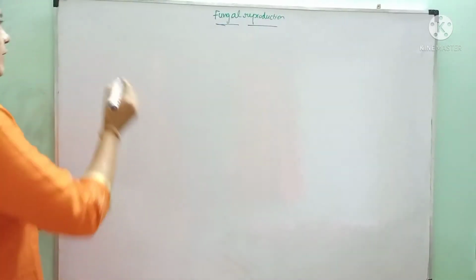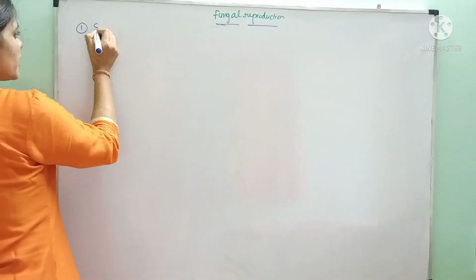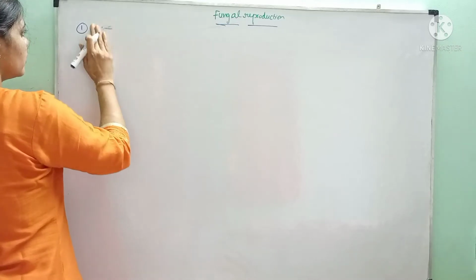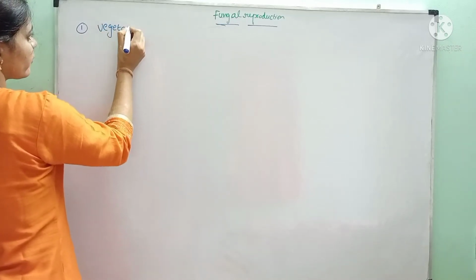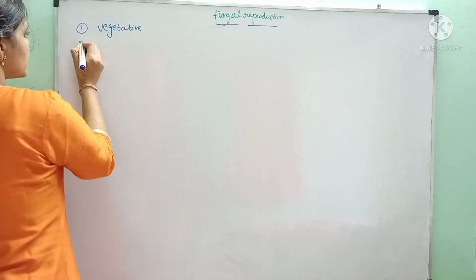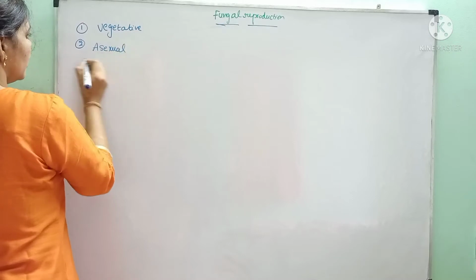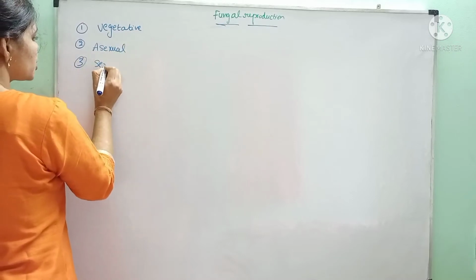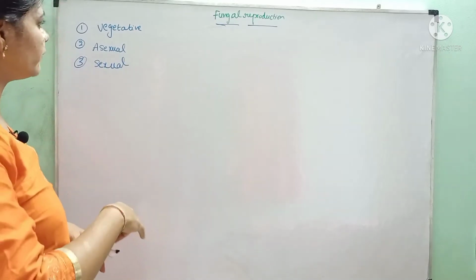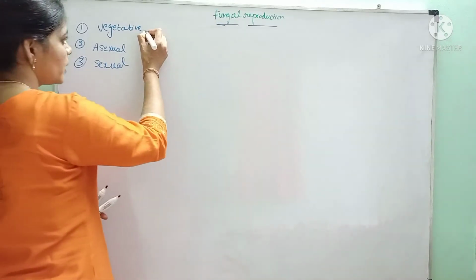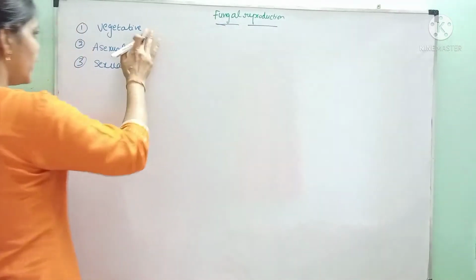Fungi mainly exhibit three kinds of reproduction. First one is vegetative reproduction, second one is asexual, and third one is sexual mode of reproduction. If we see the vegetative reproduction, this vegetative reproduction is mainly of three kinds.